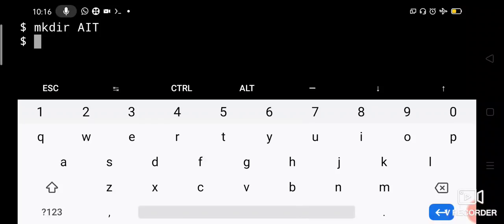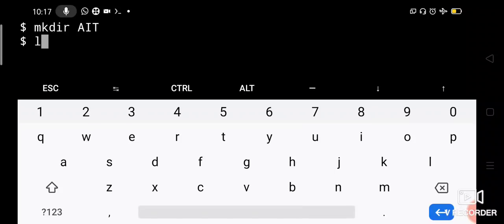In which case may you get an error? In the case where a directory called AIT is already present, or a file named AIT is already present, then you may get an error. Or if you don't have permission to create a directory, then also you may get an error. Okay, so now no errors, so the directory is created.